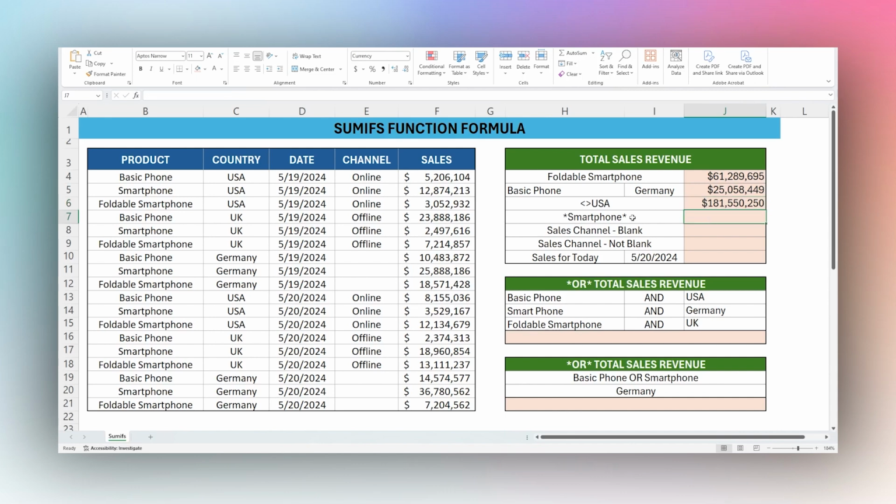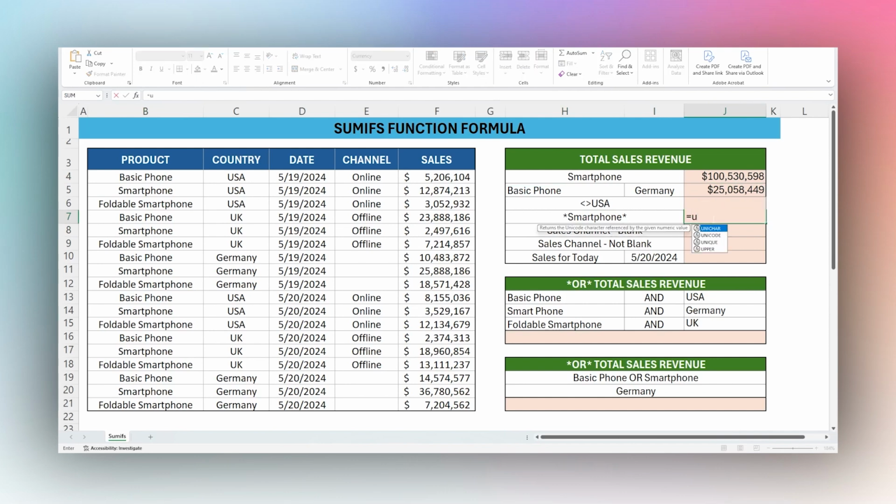All right, next, let's look at wildcards. Wildcards allow us to match, instead of the entire thing, part of it. So in this sales, it matches exactly the smartphone. If we change it to smartphone, it's not including foldable smartphone. It's only doing an exact match for smartphone. And so to combine those two, we could use a wildcard.